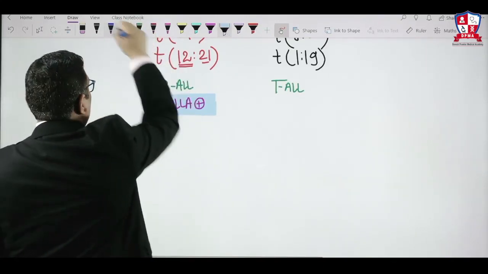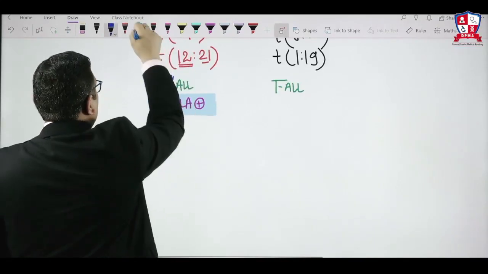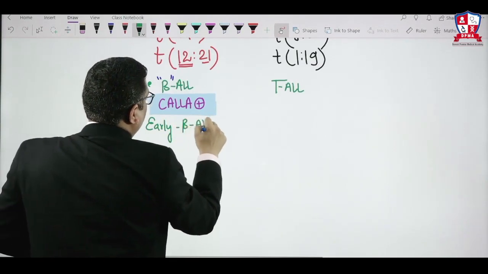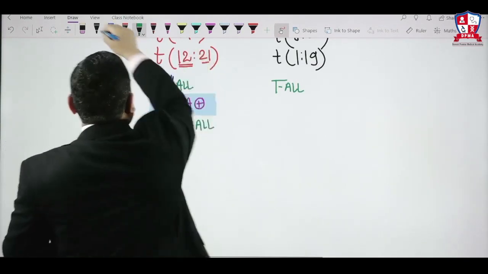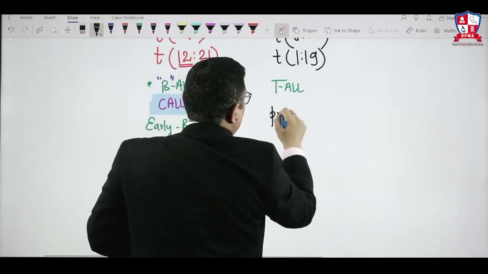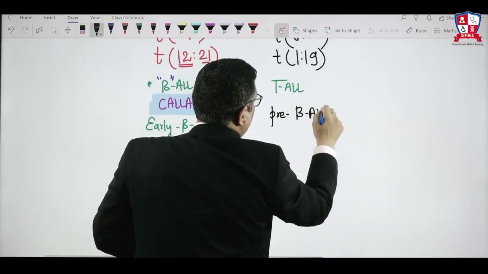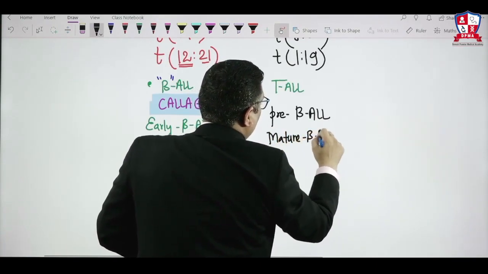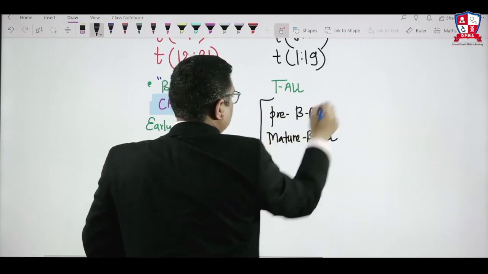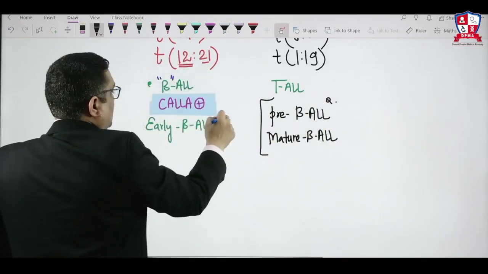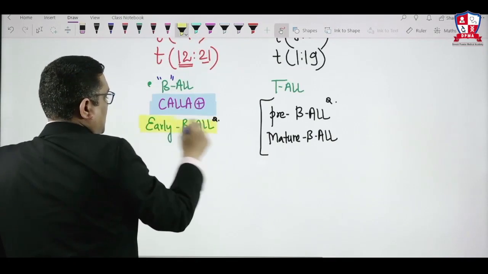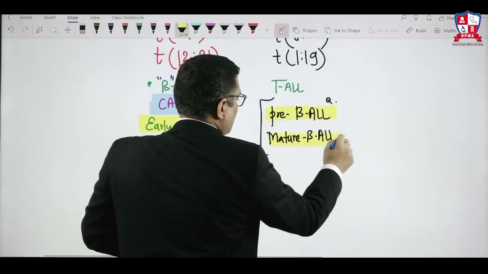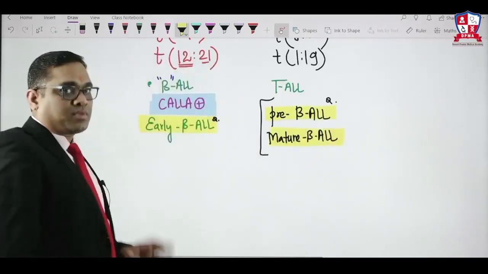In B type of ALL, not all B are good. It is only early B type of ALL that will be having good prognosis, because there are pre-B ALL. So precursor B type of ALL and mature B cell type of ALL, both will be having poorer prognosis. So these were PGI questions, right? So now we have to keep that in mind. These were PGI questions. Early B ALL will be having good prognosis. Precursor B ALL and mature B ALL will be having poorer prognosis, right?